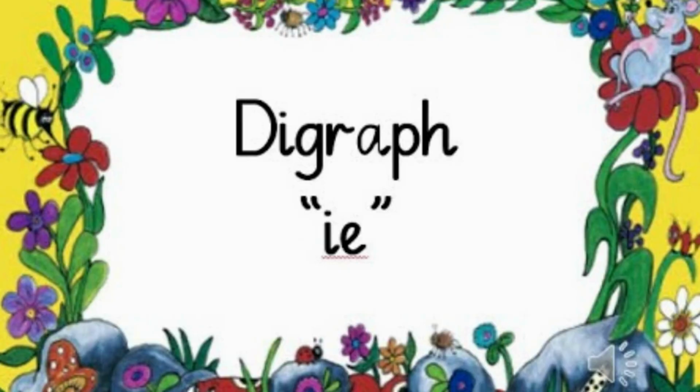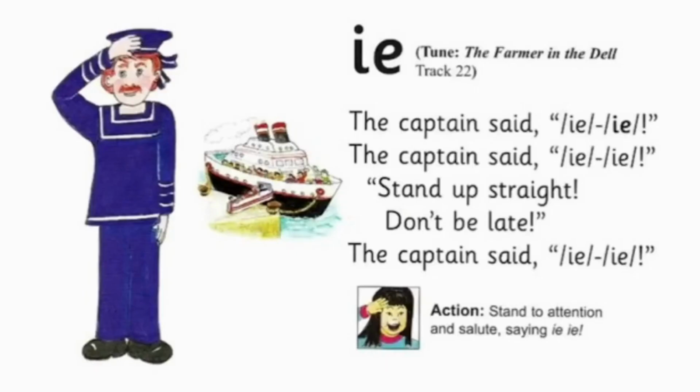Let's learn the digraph ie. When I and E come together, it makes the sound of i. Let's learn with a phonics song.